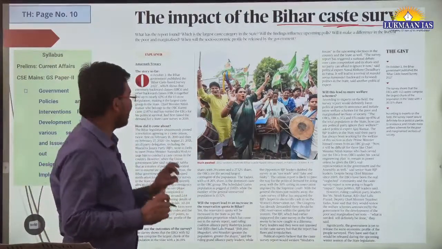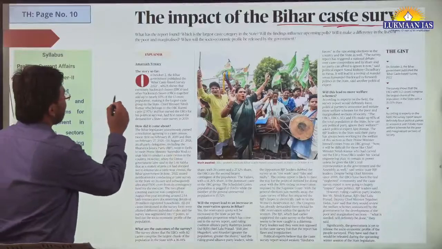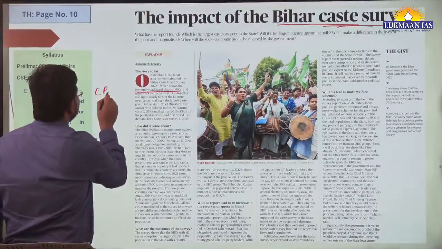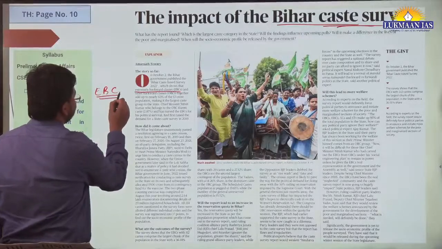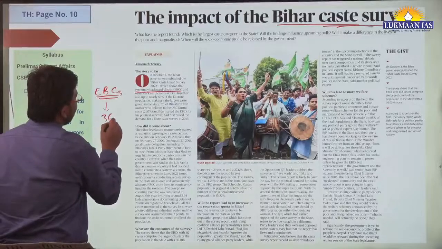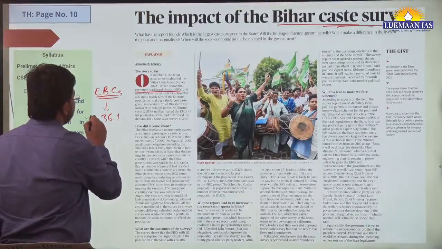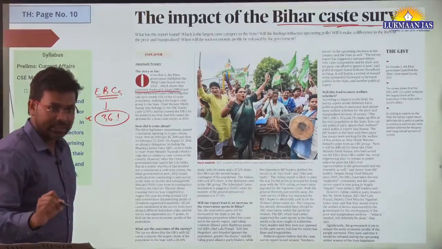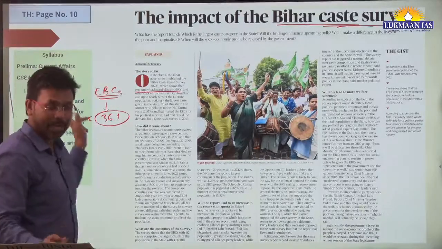In this survey, they categorized another class which is known as extremely backward class. This extremely backward class in the state constitutes about 36.1%. I mean, about 36% of the people in the state of Bihar are extremely backward class.